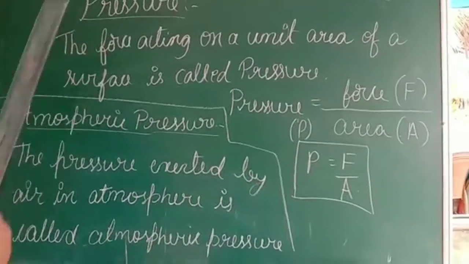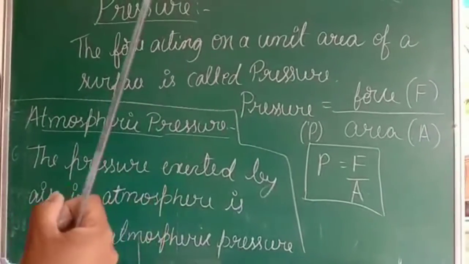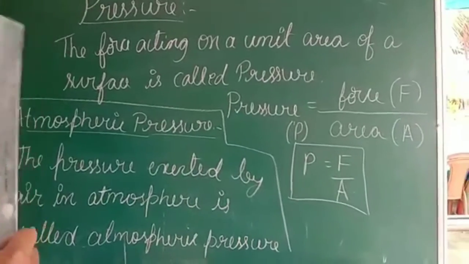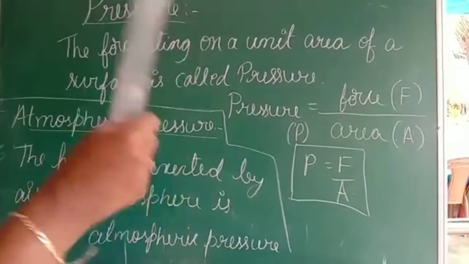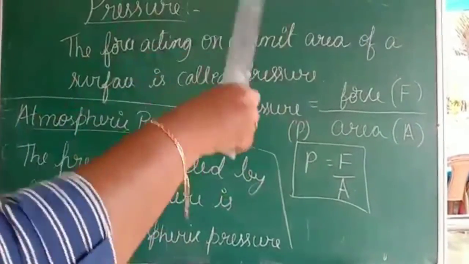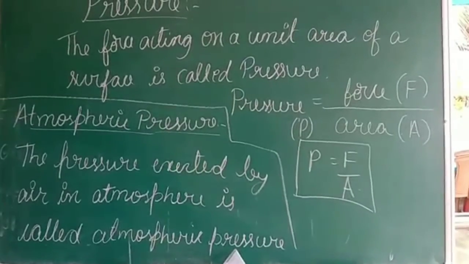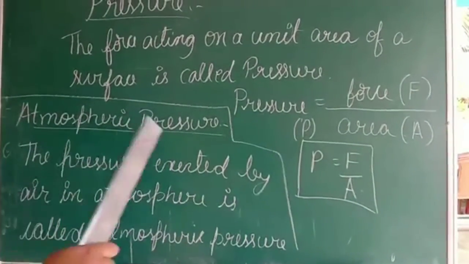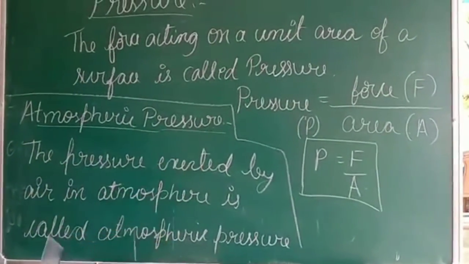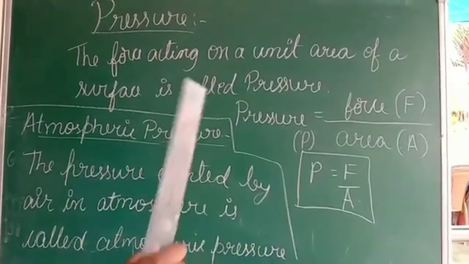The pressure exerted by this air in the atmosphere is called atmospheric pressure. I repeat, what is atmospheric pressure? The pressure exerted by air in the atmosphere is called atmospheric pressure. So here ends our chapter, force and pressure.